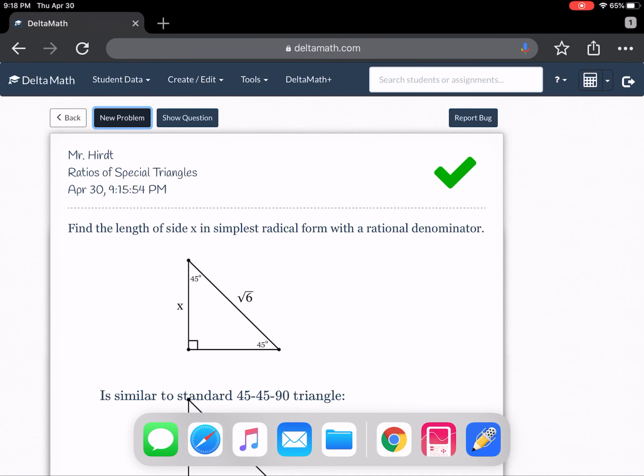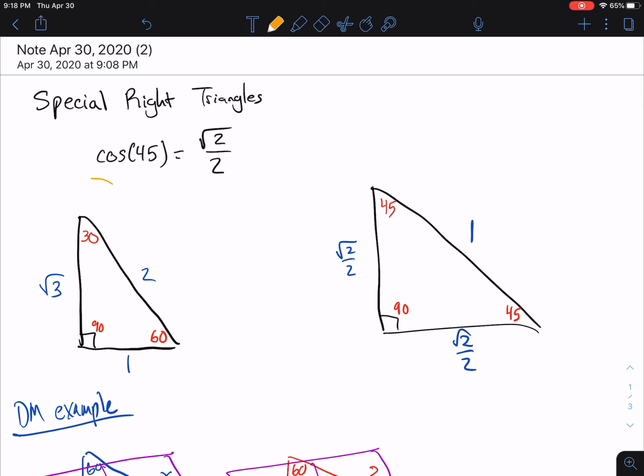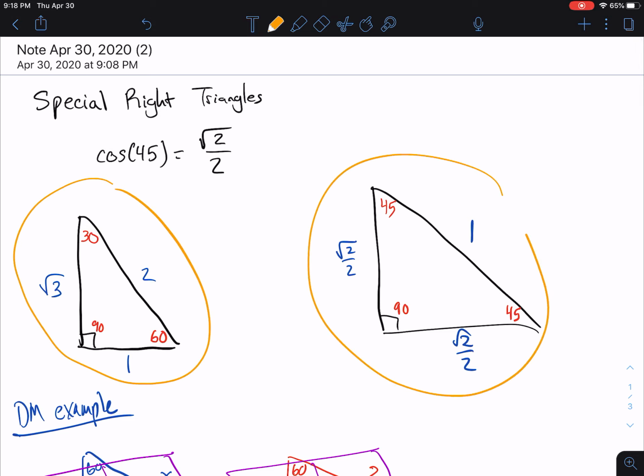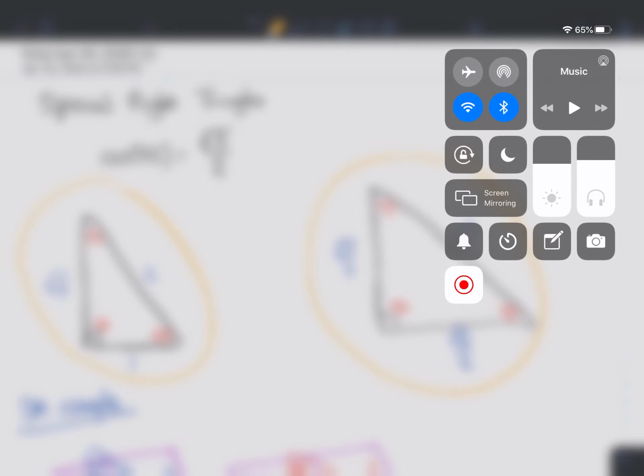Now, this topic might seem a little bit easy, but you have to remember that in reality, you would have had to memorize these two triangles. You'd be doing it without basically being open notes. So that's a couple of things to think about. All right, so again, special right triangles are a really important topic because they allow us to get answers without decimals.